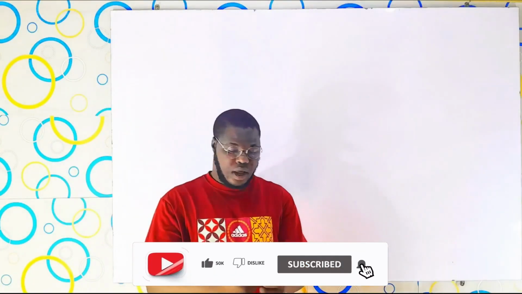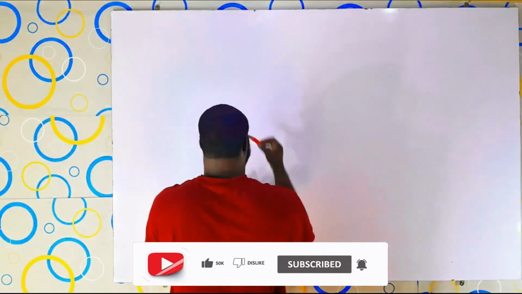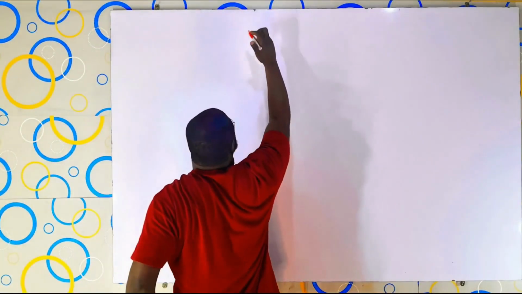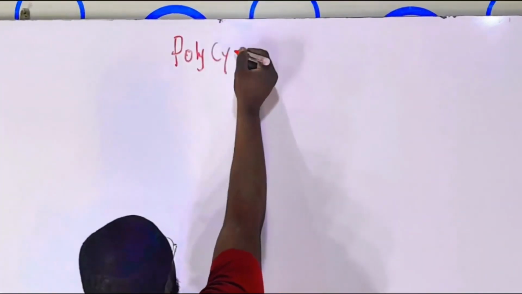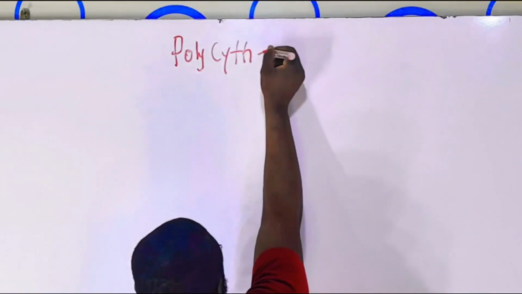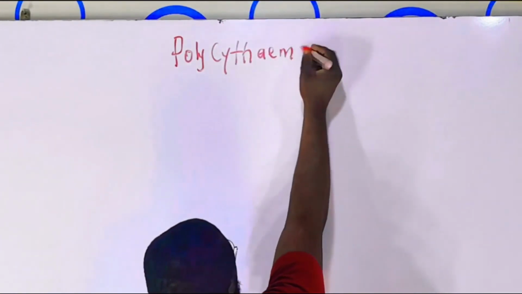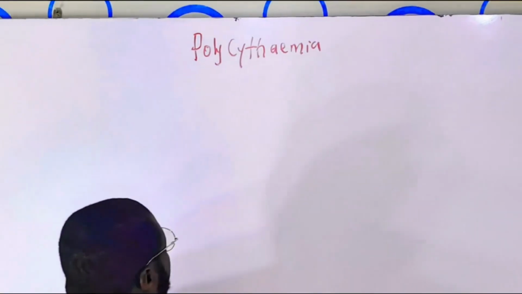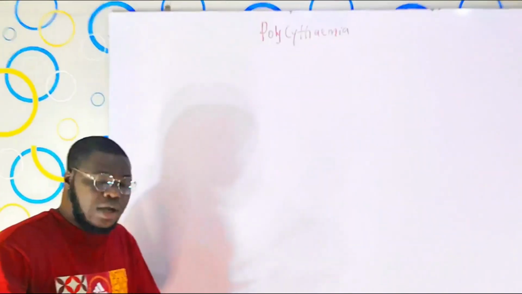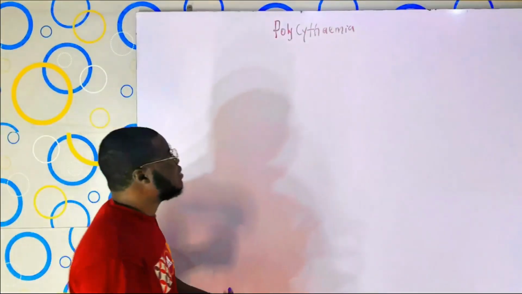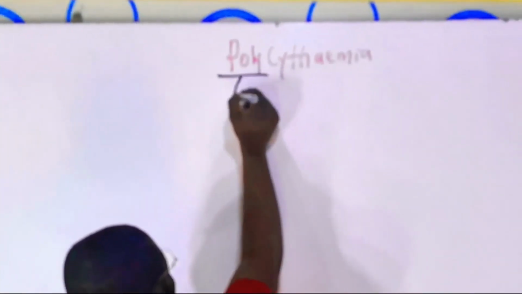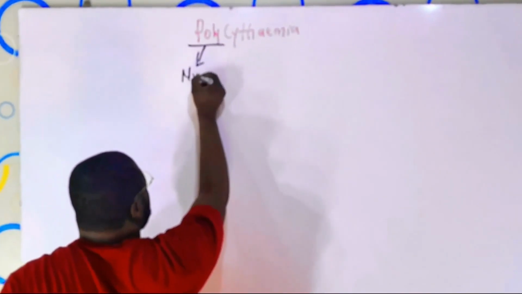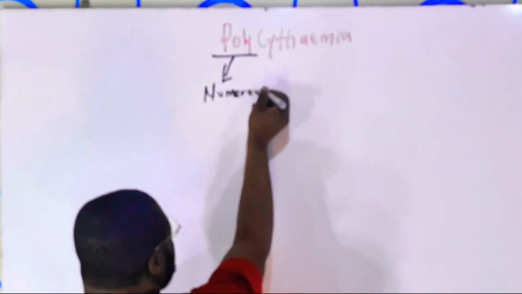Welcome back. Now, talking about polycythemia. What is the meaning of that? As usual, if we divide the word, poly means numerous or many.